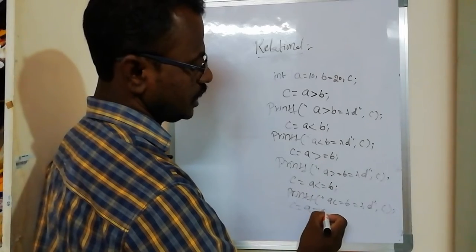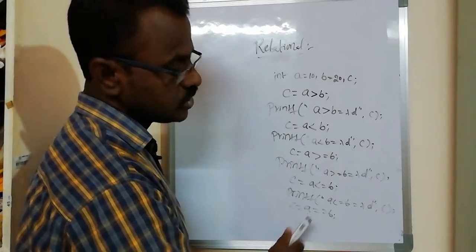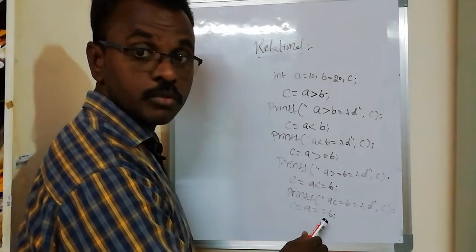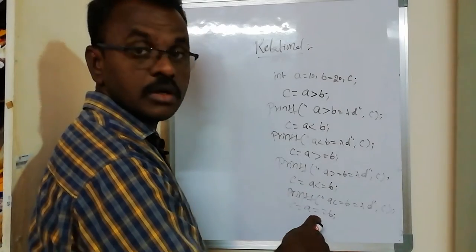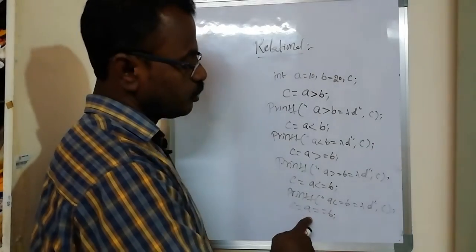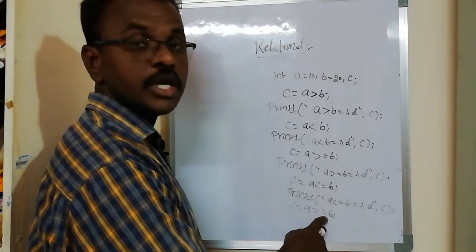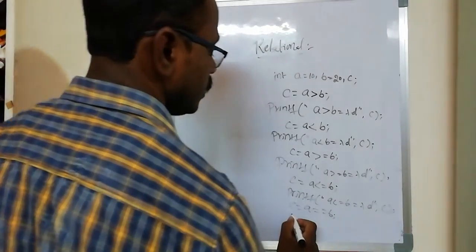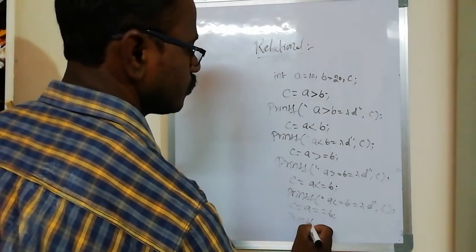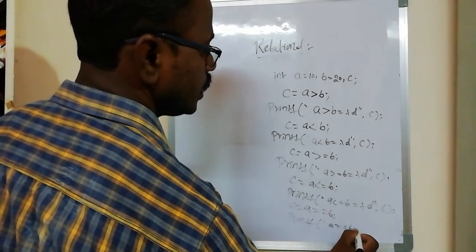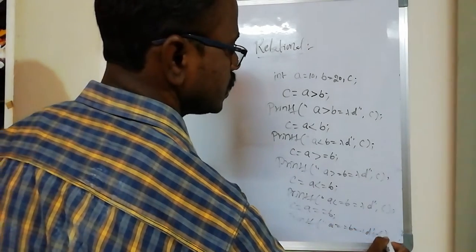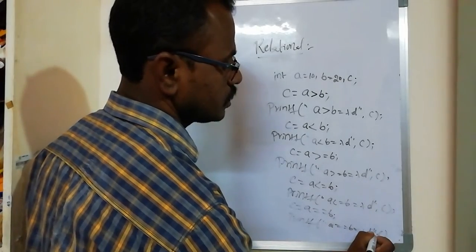Similarly, c is equal to a double equal to b. The condition checks whether the a value is equal to the b value. Whenever we check equality, we use the double equal symbol, like printf a double equal to b equal to percentage d, comma c.